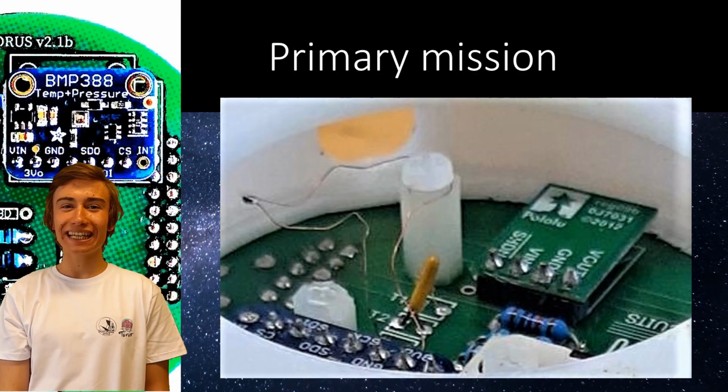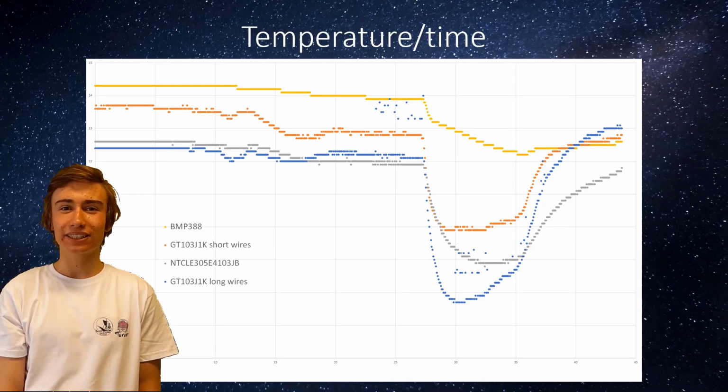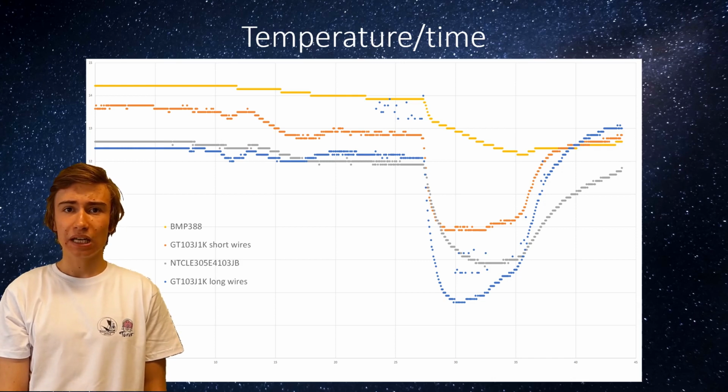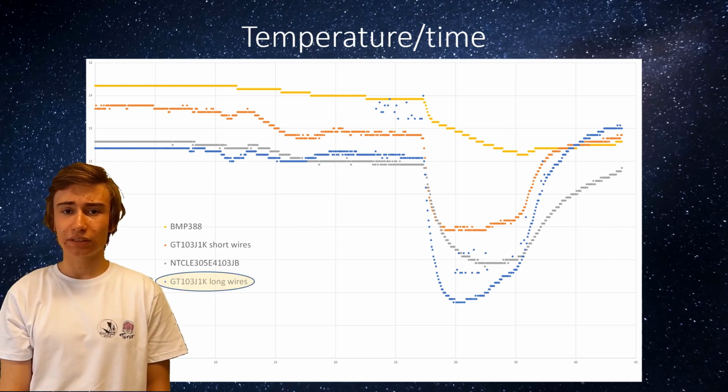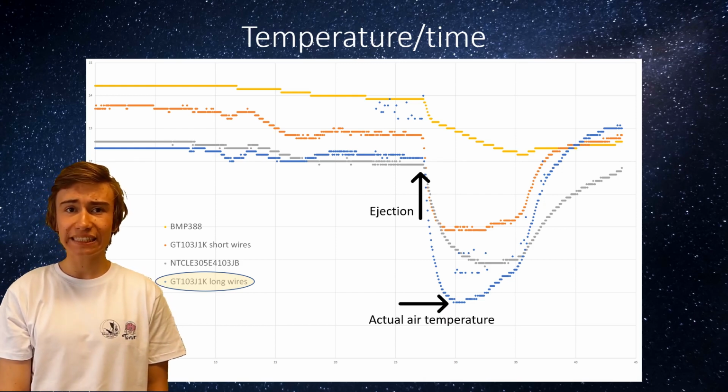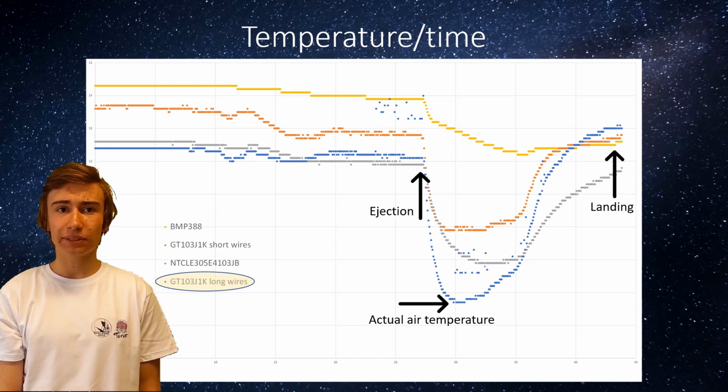This is the temperature data collected by the BMP sensor and our 3 thermistors. The response time of a thermistor is much better than the BMP's. The blue curve is our best thermistor. In less than 3 seconds after ejection, its readings reach the actual air temperature and then increase again as the CAN descends. Let's focus on this thermistor.